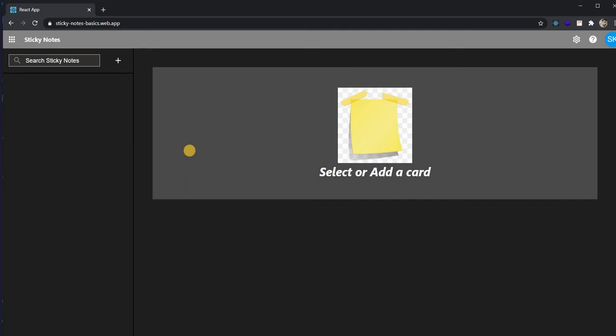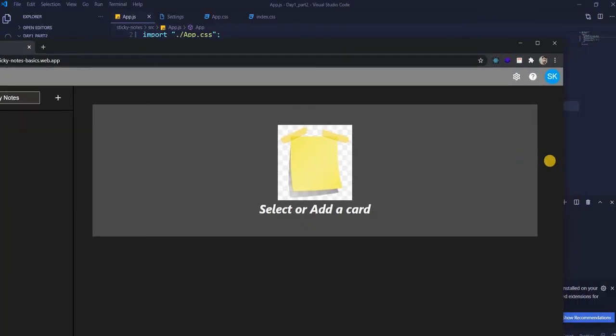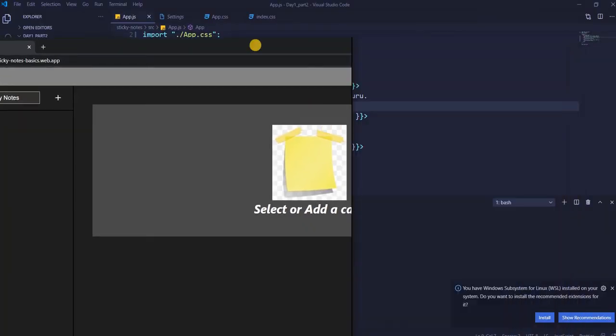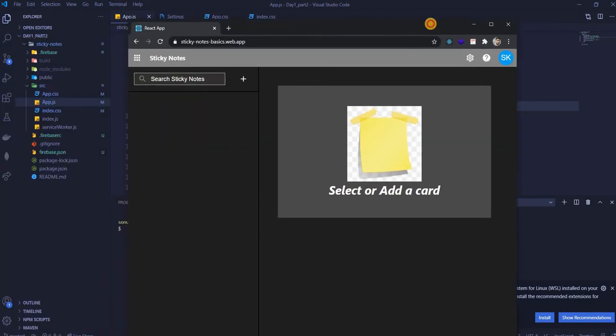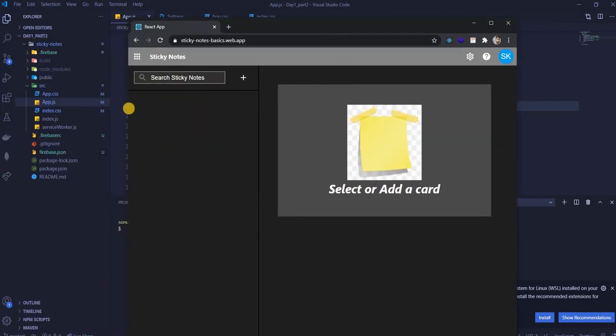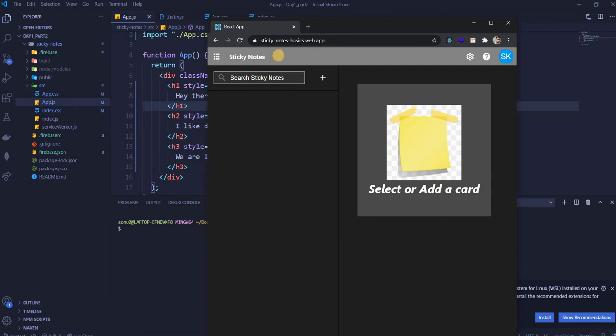So yeah, the agenda will be that today we'll create this beautiful sticky notes app, which is completely, you see, responsive, right? So this is a responsive nav bar.